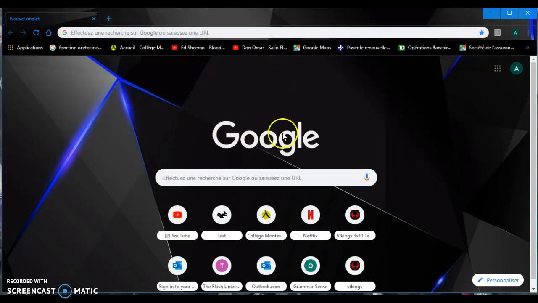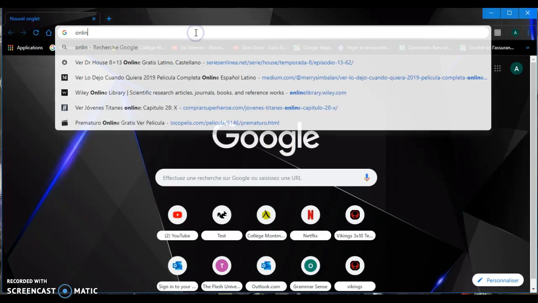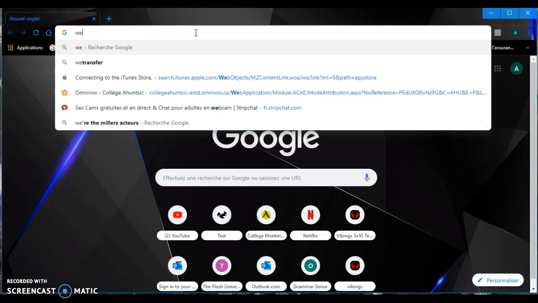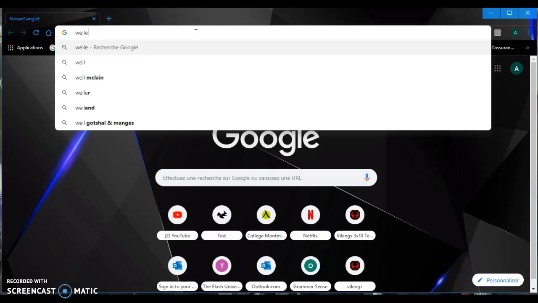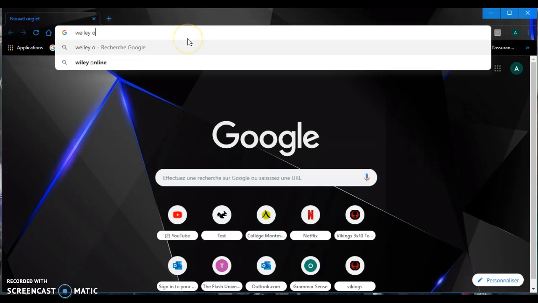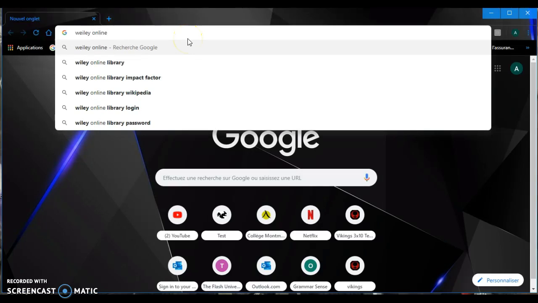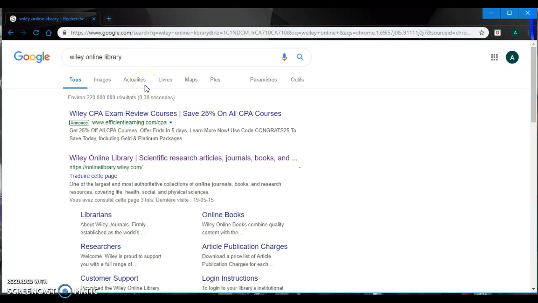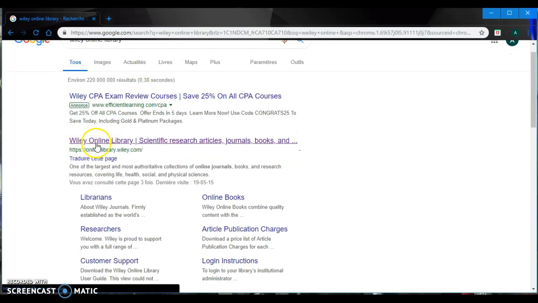At first, you have to open your browser, just like I do right now. After that, you have to write Wiley online library, exactly like I do right now. You click on it, and you're going to find the second result, Wiley Online Library, scientific research, articles, journals, books, etc.